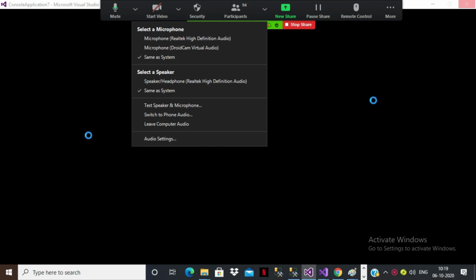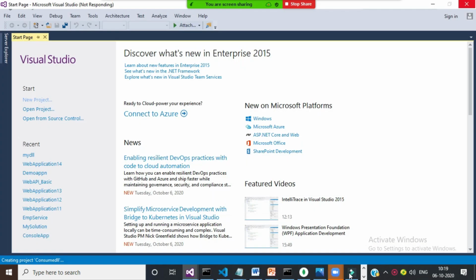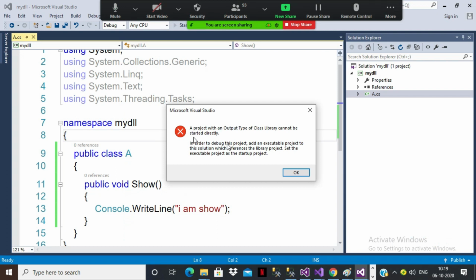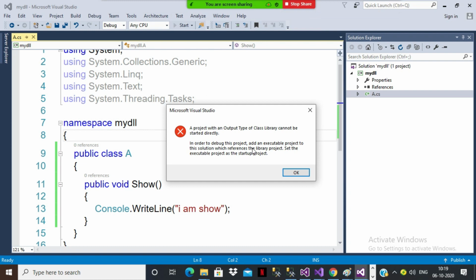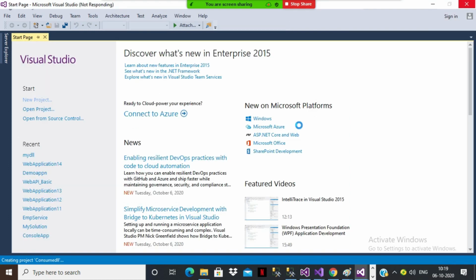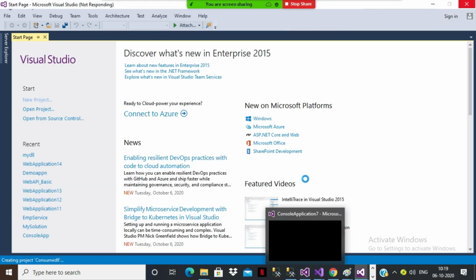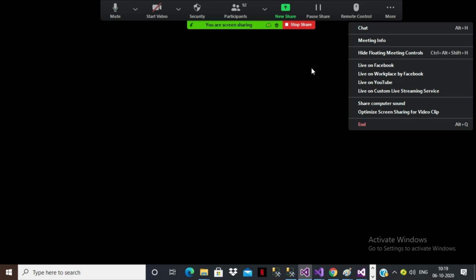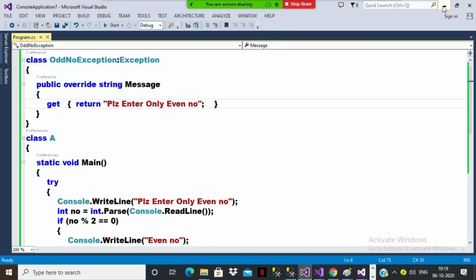Are you following everyone? Already I created one DLL file. Now I'll try to consume the DLL file. This is my DLL project. You cannot execute it. If you press start, you will get an error. See, what is the error? A project with an output of type class library cannot be started directly. In order to debug this project, an executable project is required. So you cannot directly execute the DLL file. In order to execute it, you have to consume the DLL file in an executable project. That's the point we are discussing here. Yes or no?